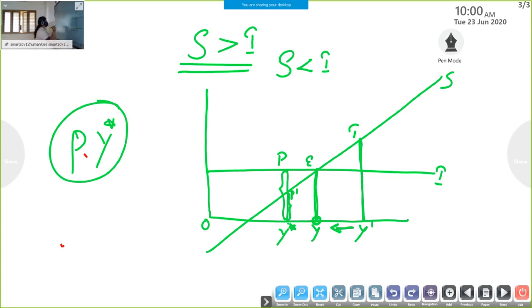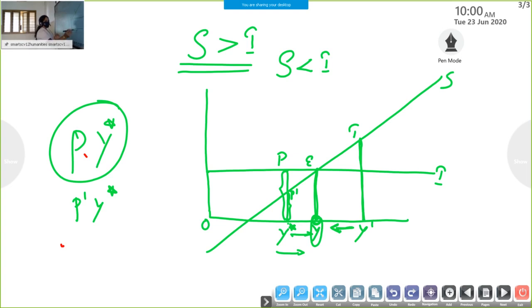Saving is only this much, that is P dash Y star. Less saving shows expenditure is more. Households' expenditure is more. So how can the economy restore the equilibrium level of income? Producers are producing more, and as a result employment is increasing, output is increasing, finally level of income also increasing to the equilibrium level of income. Now the economy is in equilibrium position.